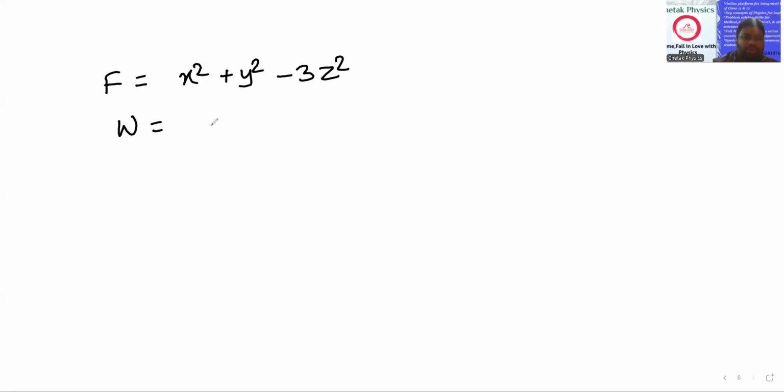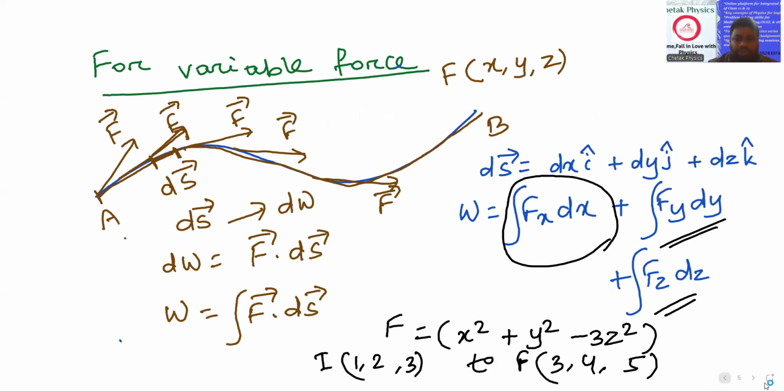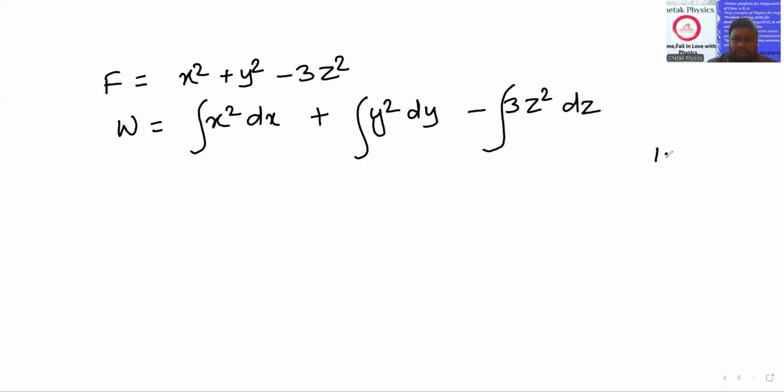Obviously, work done will be, applying the formula, integration of x square dx plus integration of y square dy minus integration of 3z square dz. Obviously, we put the limits. The initial point is 1, 2, 3 and the final point is 3, 4, 5.